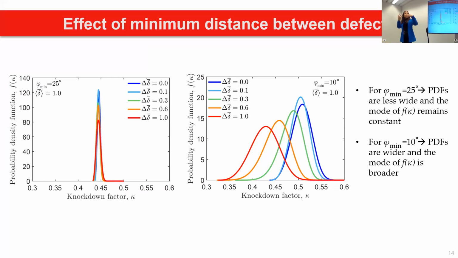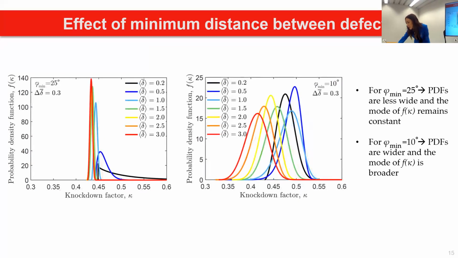This can be explained by the fact that now we have a small amplitude with high standard deviation, so we have a higher chance to sample from the tails, which will alter our results and actually decrease the knockdown factor. Pretty similar trends happen if we keep the standard deviation constant and systematically vary the amplitudes of the defects. We have much narrower curves here in comparison to the PDFs when defects interact.